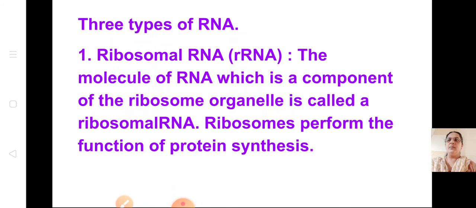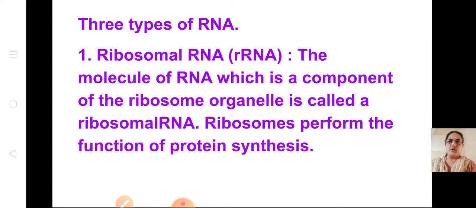Okay, now let us see, we have learnt about RNA also. So first, when you are clear with DNA and RNA, we will further continue with this concept. There are 3 types of RNA we are going to learn. We have learnt this even in standard 9.